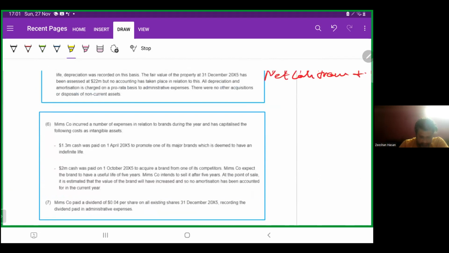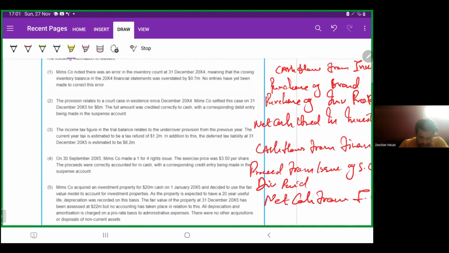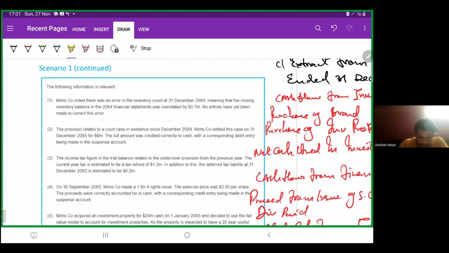Let's move on and look at the adjustments now. Memes company noted there was an error in the inventory count at 31st December 2004, meaning that the closing inventory balance in the X4 financial statement was overstated by 0.7 million. No entries have yet been made to correct this error.